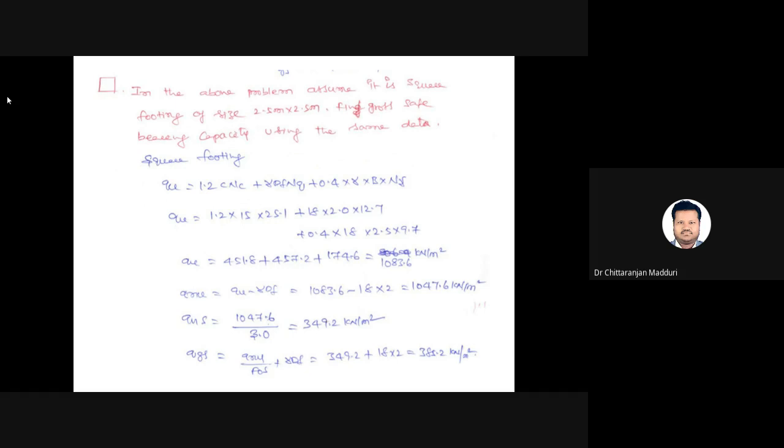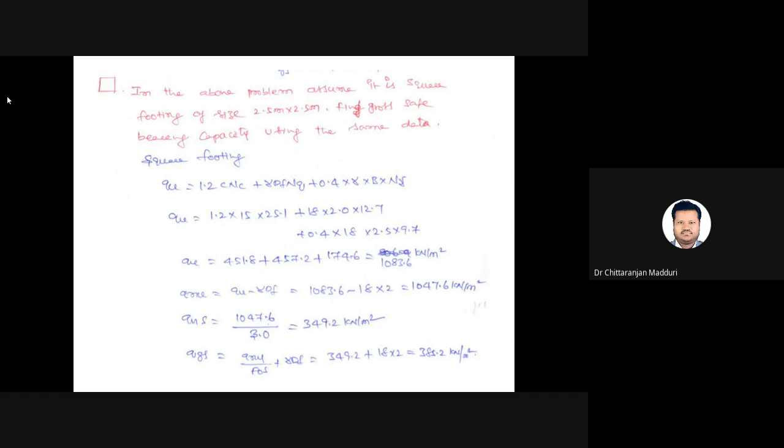In the above problem, assume it is a square footing of size 2.5 meters by 2.5 meters. Find the gross bearing capacity using the same data. The data is the same, the footing is different. So we need to use the ultimate bearing capacity equation for a square footing: 1.2 c Nc plus gamma into Df into Nq plus 0.4 into gamma into B into N gamma.